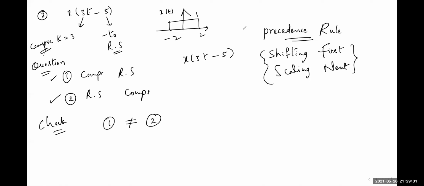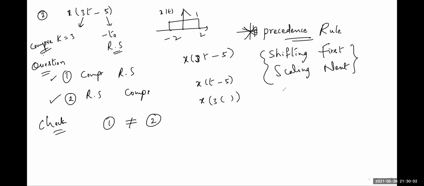This must be followed. It is very, very important for us, the precedence rule, and this combination regularly comes up in future. So first plot the signal x of t minus 5, and then on the resultant signal perform compression by 3. This is the order we need to follow.